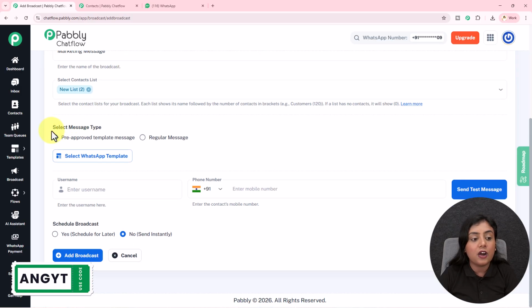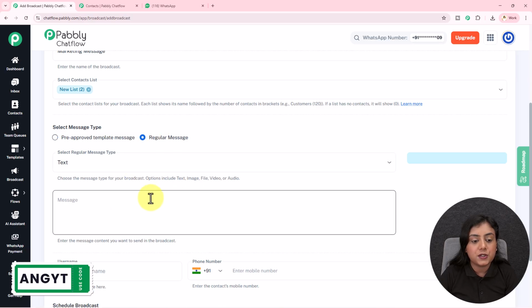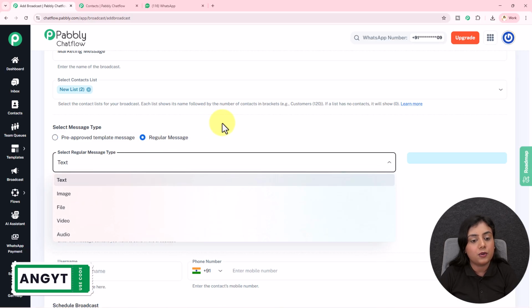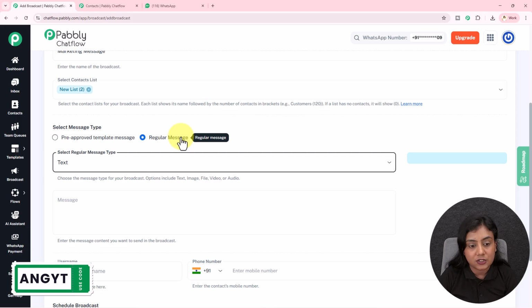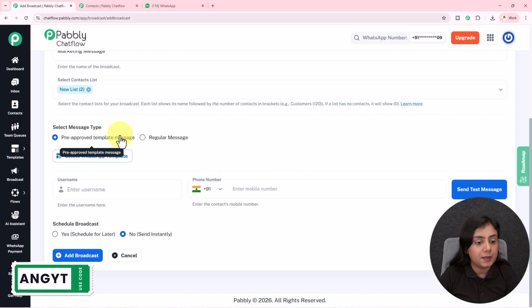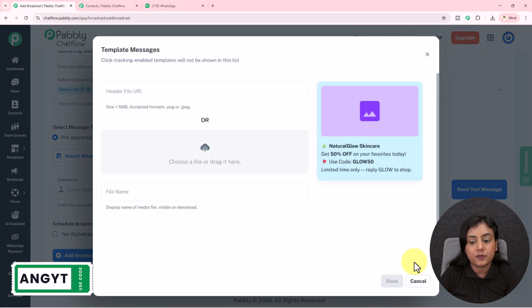Now it is asking for the message type. I will select the message type as pre-approved template, but you can also write the message right over here and select the type according to your requirement from this regular message itself. I will select pre-approved template over here and select the template that I've created from here.